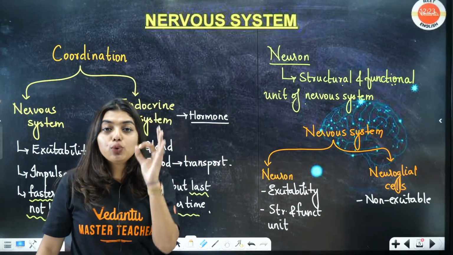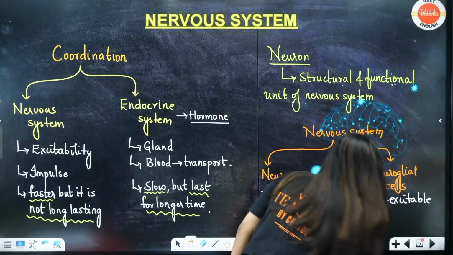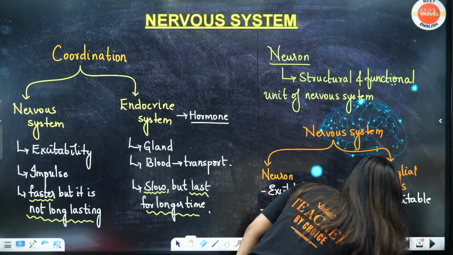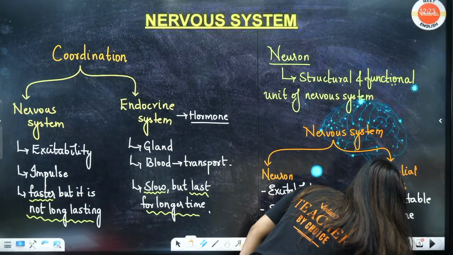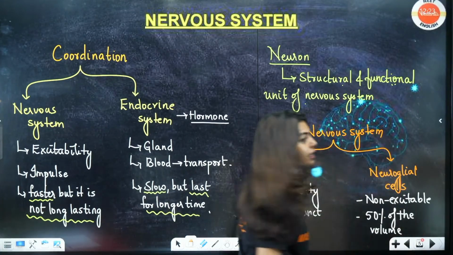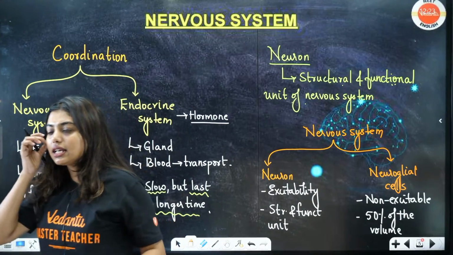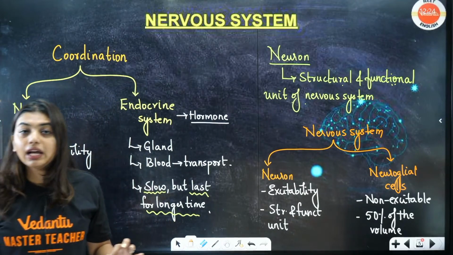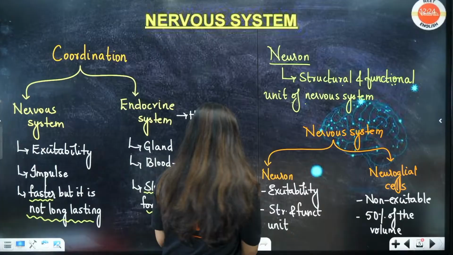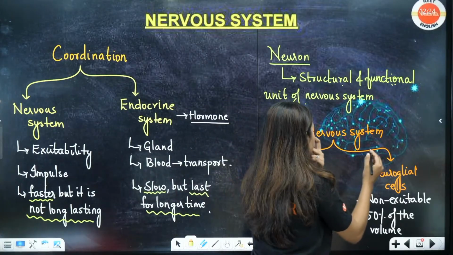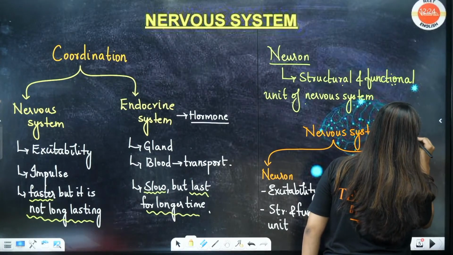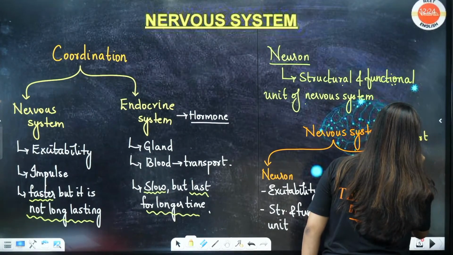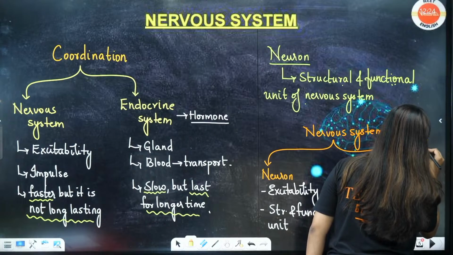But neuroglial cells constitute around 50% of the volume of your nervous system. Is this clear to all of you? Neuroglial cells are very, very important. Why? Because they do the job of support and packaging of your neuron.